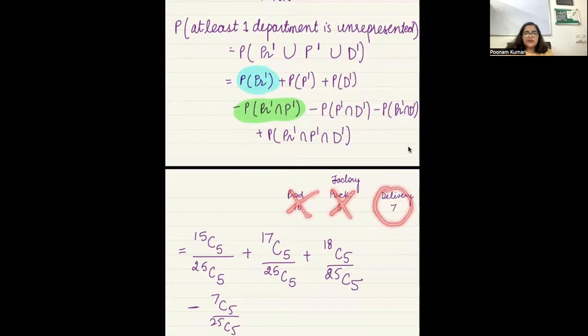Okay. Now, similarly, if you follow the same logic, what happens here? You don't want packaging people and delivery people. If these two were independent events, then we could multiply their probabilities, but they are not independent, right? Why so, ma'am? Let's say I am saying that I'm selecting all delivery people.